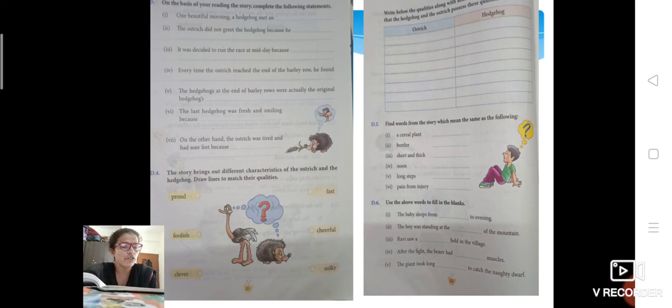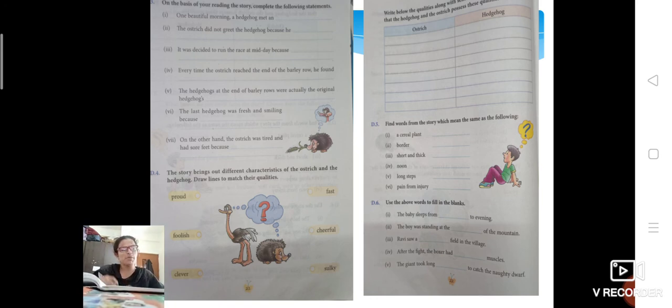Next one: we should make fool of others. Should we make fool of others, children? Here the ostrich was making a fool, but it's the hedgehog character that made a fool of the ostrich, right? Then: it is important to be clever. Children, we can say that in the lesson the hedgehog was very clever, so that's the reason he won the race. We should love our family. Here he took the help of his family and won the race. So choose any one and write down the reason why you chose that answer.